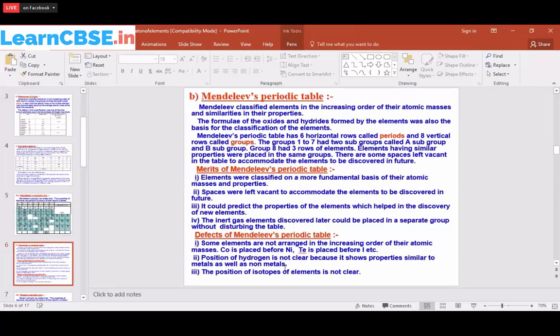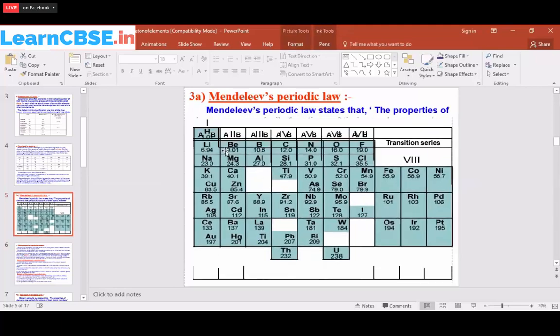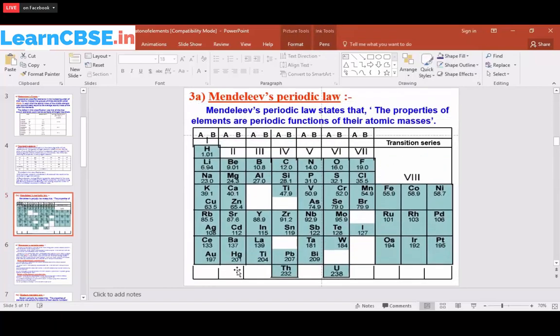The position of hydrogen is not clear, because it shows properties similar to metals as well as non-metals. He has placed the hydrogen in the first group over here, but he has not given the proper explanation why he placed hydrogen in the first one.